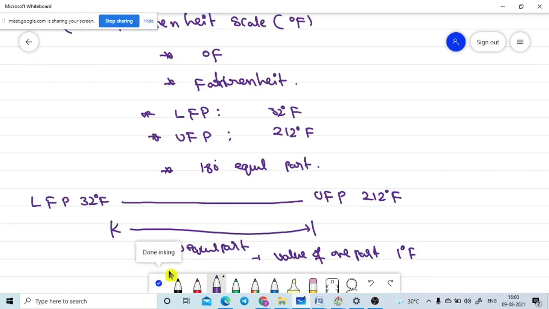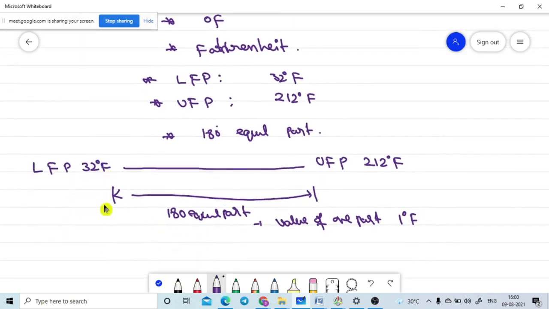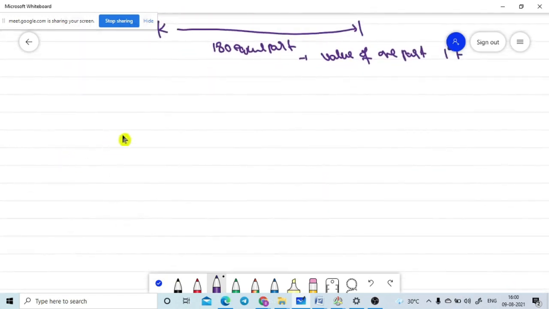This is about the Celsius and Fahrenheit scales. Now another scale is there. What is the Kelvin scale, or absolute scale? The third scale is the Kelvin scale.